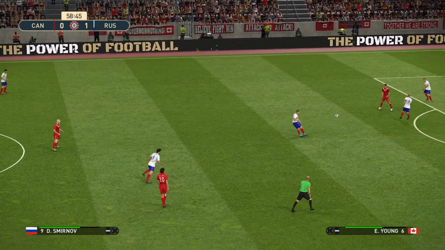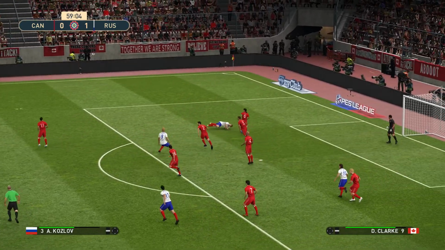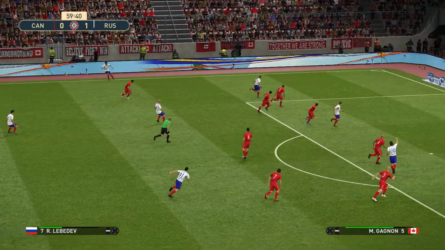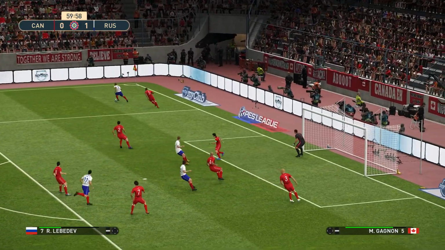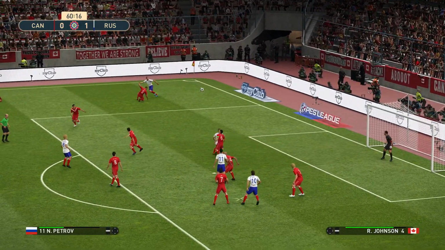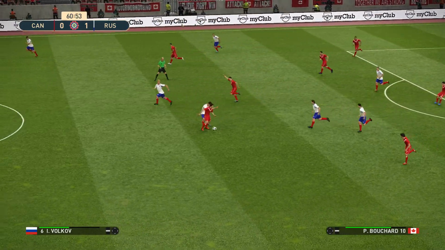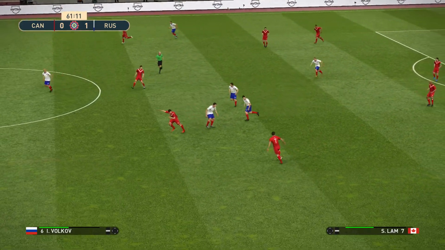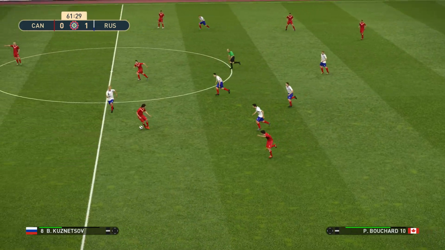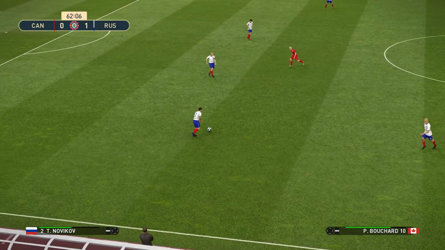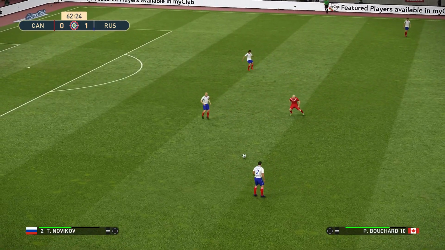And Russia get it back again, keeping the pressure on. Young heads it out. Kozlov will take this on, plays it into Lebedev. Lebedev with the cross. Johnson with the header. Bouchard, Lamb. Canada looking to relieve some of the pressure. They lose it again. And the Russians will build up once more.